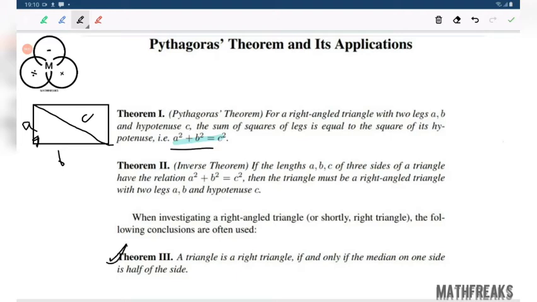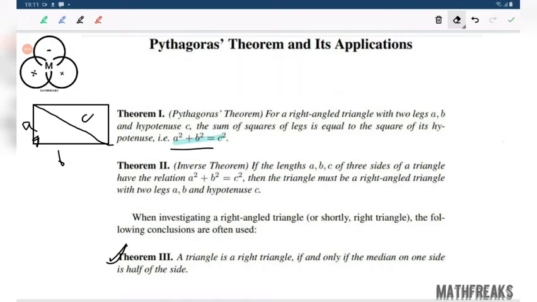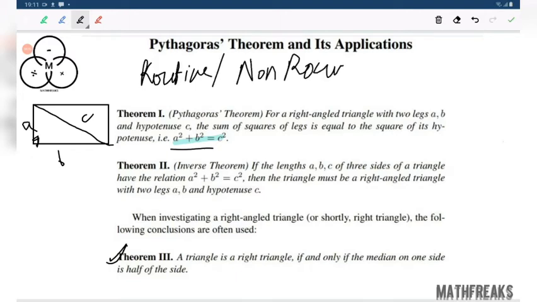Theorem 3, you can say it's important because it's unusual. Whatever is unusual is important for us. The usual thing is important for routine mathematics, and whatever is unusual is important for non-routine mathematics. That is the fact.